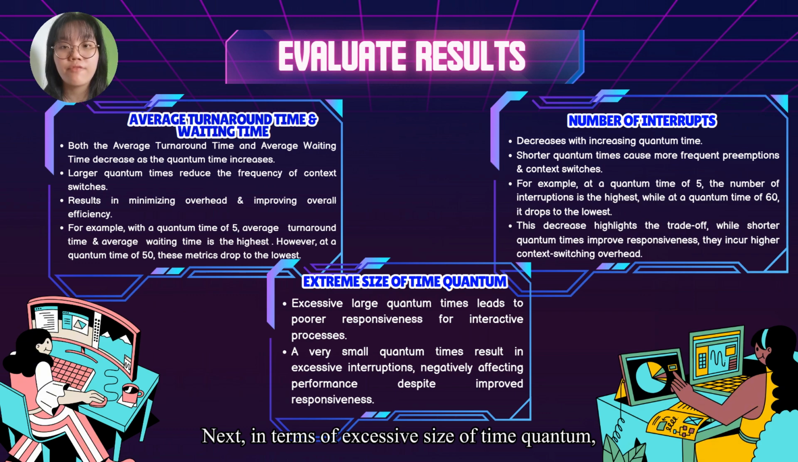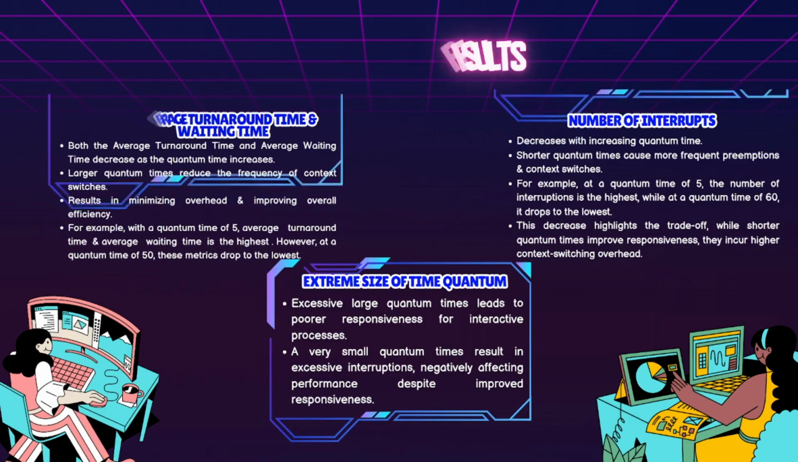Next, in terms of excessive size of time quantum, a very large quantum time leads to poor responsiveness for interactive processes. On the contrary, a very small quantum time results in excessive interruptions, negatively affecting performance despite improved responsiveness.